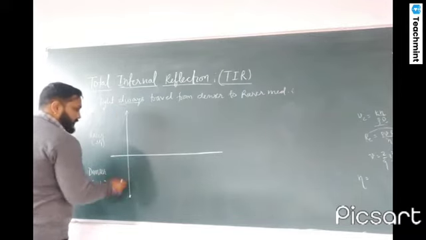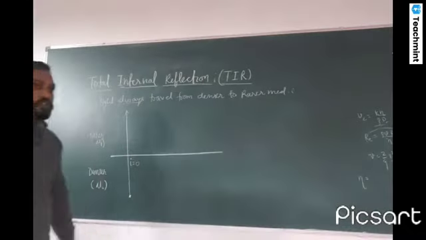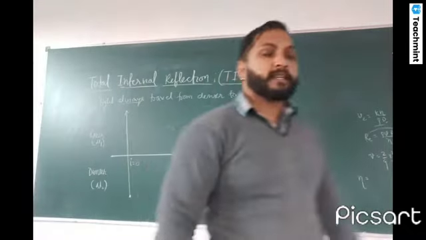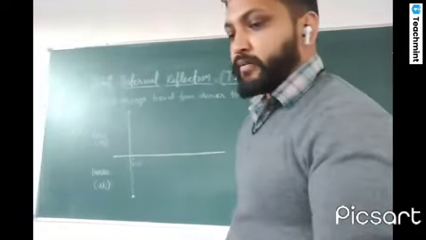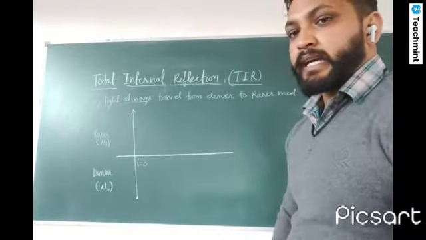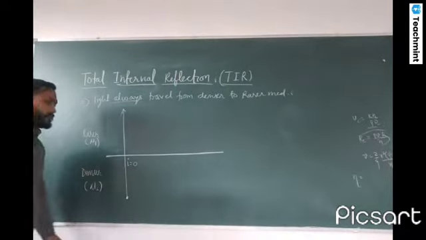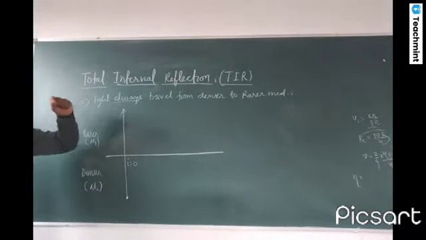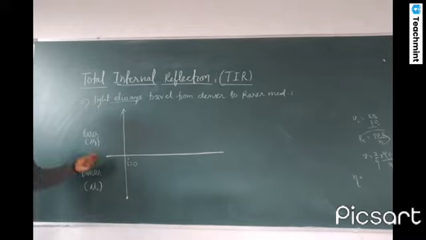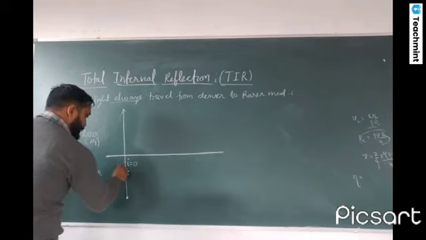Whenever the angle of incidence is 0, the light is passing normally through the surface, then there is no deviation. The light will pass without any deviation. Now in the second step, let's increase the angle of incidence a little. If I increase the angle of incidence, then there is also some angle of refraction. So this is the first case.